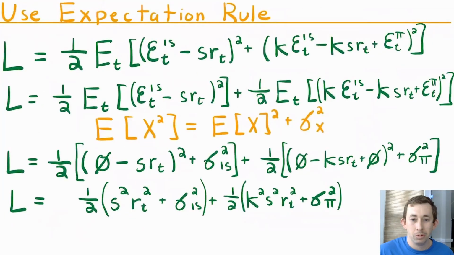Now we're going to use that rule that I just talked about, so all I'm going to do is make that substitution right here, and then I am going to get to this loss function right here. Feel free to pause if you would like to look at the math, but otherwise we're just going to keep going into taking the derivative of this loss function and finding the ideal r star t.